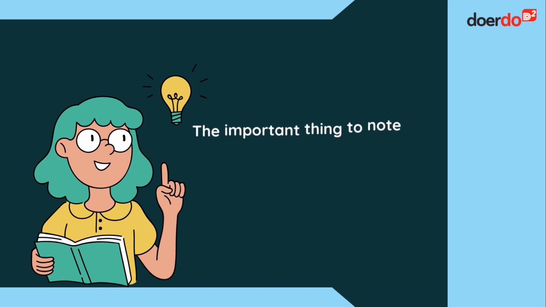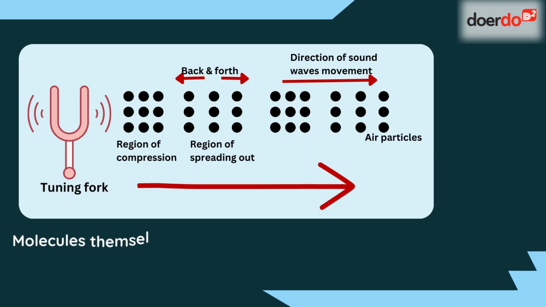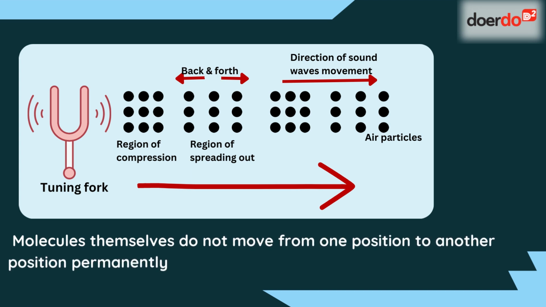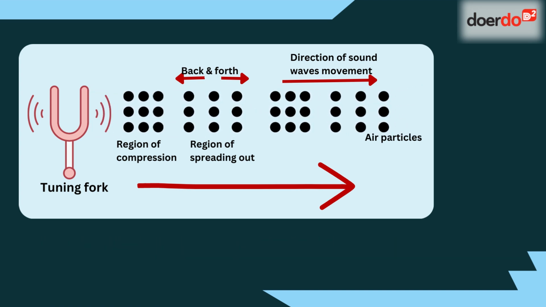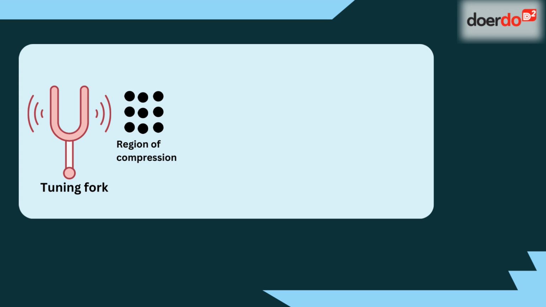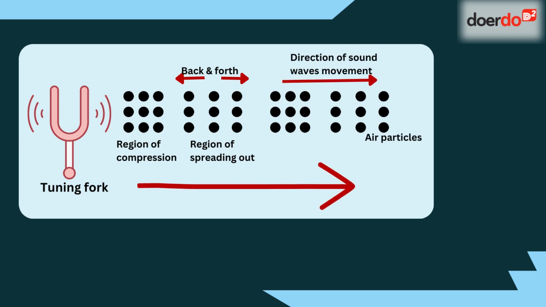Now, the important thing to note down here is that molecules themselves do not move from one position to another position permanently. In this case, the molecules only vibrate. They either get compressed or expand. So the mean position of the molecules remains the same.